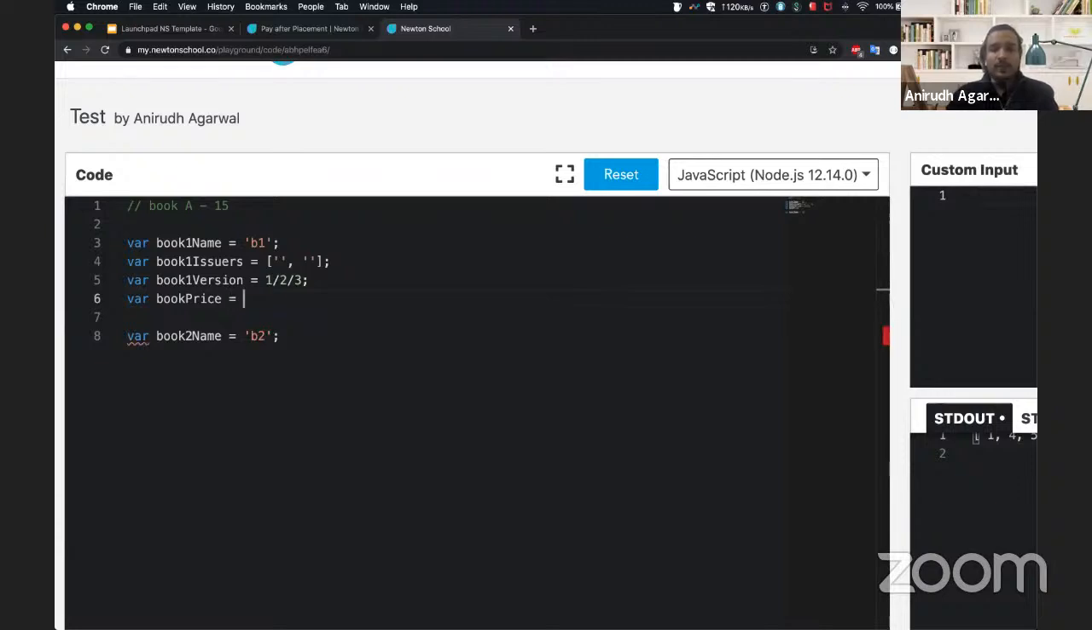So that would also be, let's say, 500 bucks, and so on and so forth, right? But all of this information, if you look at it, is actually a book itself. It's information about a book. So why don't we bundle it together? Why don't we go ahead and bundle this information together and say that this bundle is for book one, right? And that is exactly what a JavaScript object is.